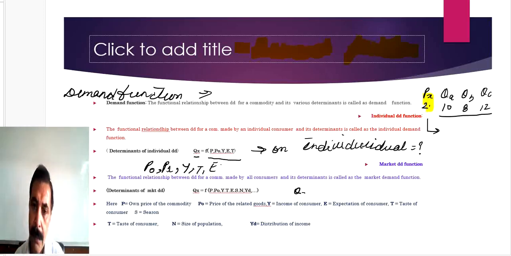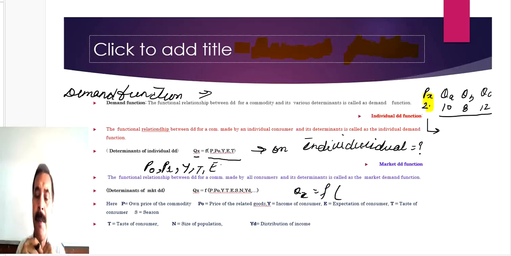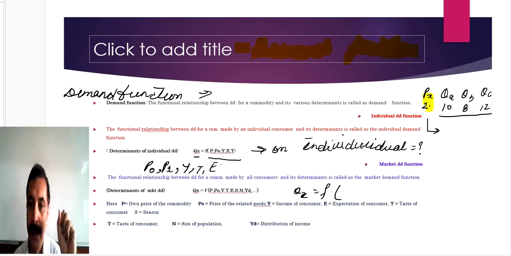So the functional relationship between various determinants which have impact on market demand and demand for that commodity is known as market demand function, and they are, students, like season. Season does not change for an individual buyer.